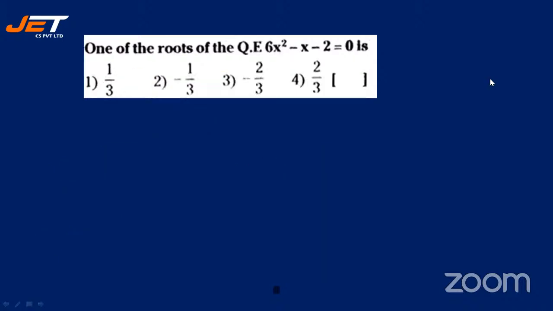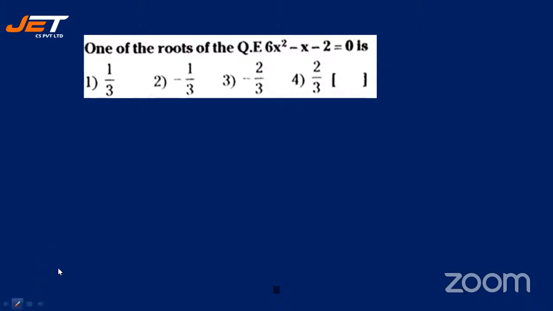One of the roots of the quadratic equation 6x square minus x minus 2 is equal to 0. So how do you find it out? Just factorize this and get the roots. Is it clear? Let me see how many. I'm giving you time. Factorizing is very simple. Just quickly factorize it and give me the answer.